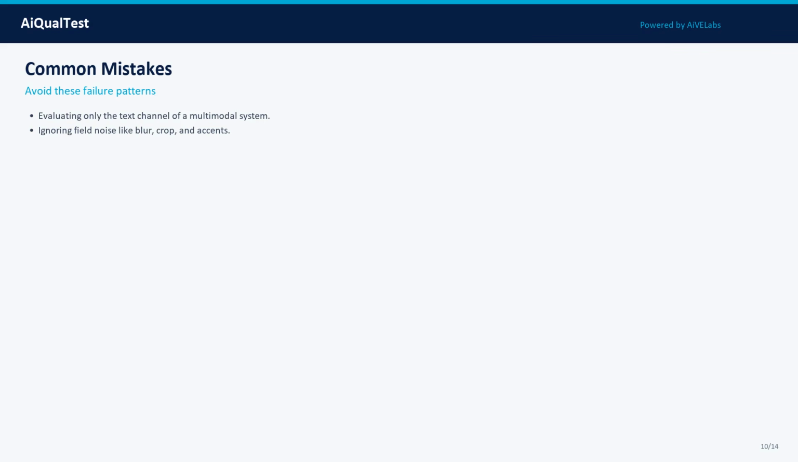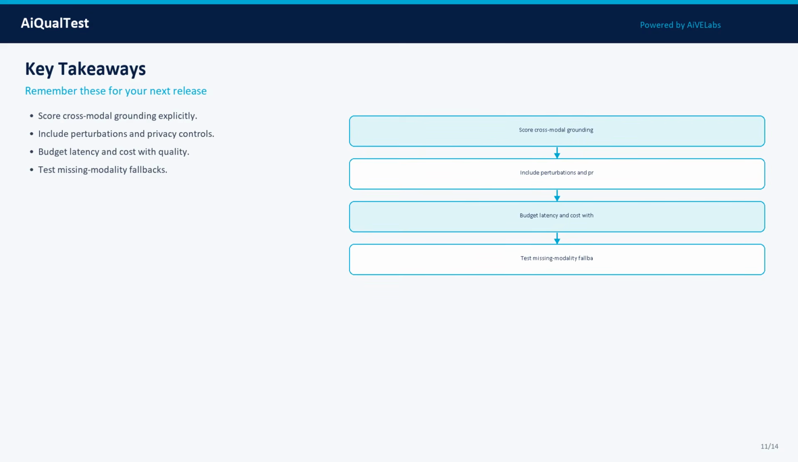The antidote is discipline: small gold sets, explicit thresholds, change control, and monitoring that connects production incidents back to evaluation suites. Key takeaways for your team. Takeaway 1: Score cross-modal grounding explicitly. Takeaway 2: Include perturbations and privacy controls.